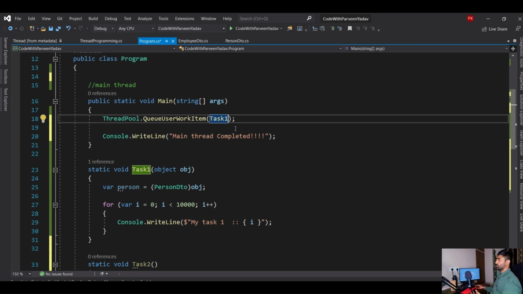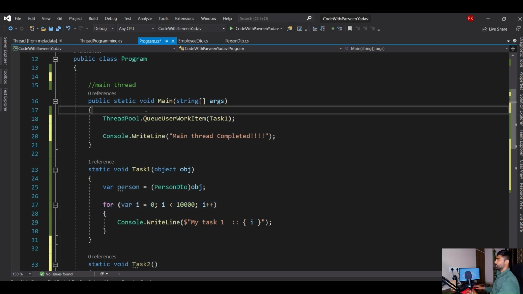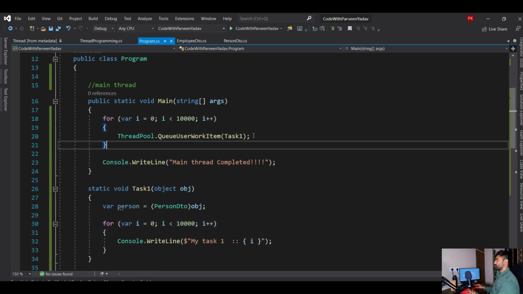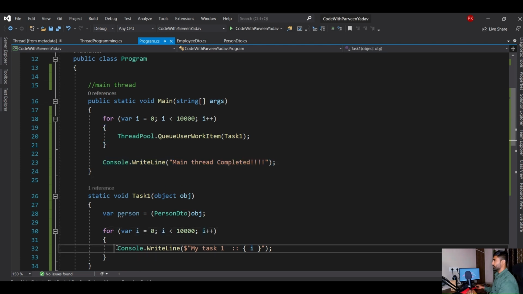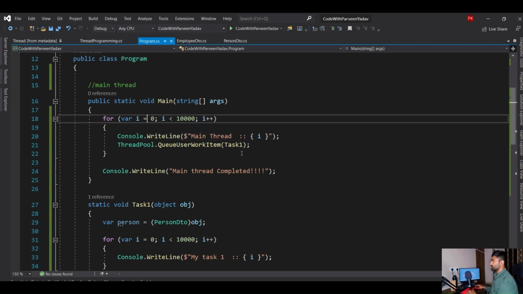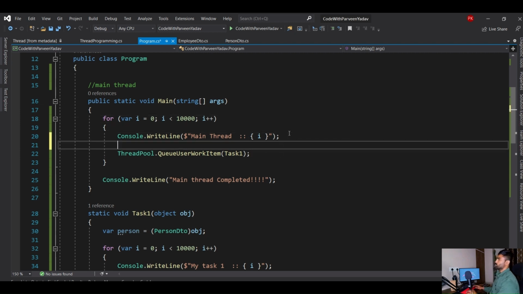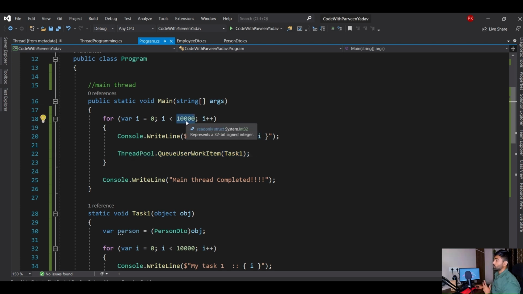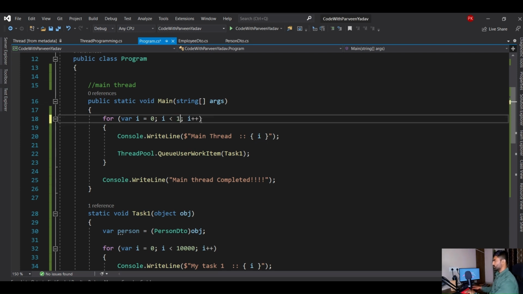My job is done. Now let's say there are 10 different requests. Let's print out over here and say this is main thread. I think I messed up something. Let's say this one, and I think this is fine, right? So this is main thread, and I'm not going to do anything else. Doesn't matter, I don't care how many objects I have to create for each work. So let's make it 10 only. Okay, not 10, let's make it 5. There are 5 requests.